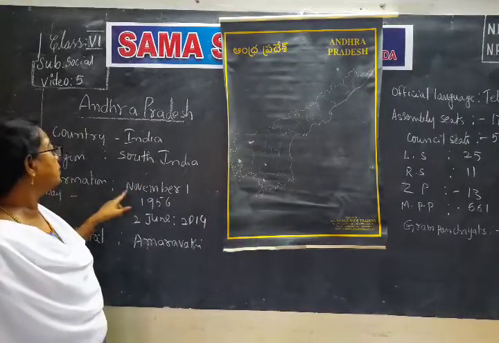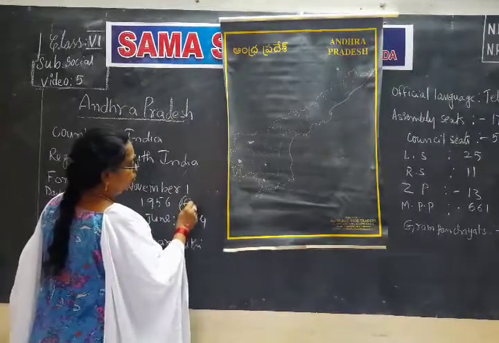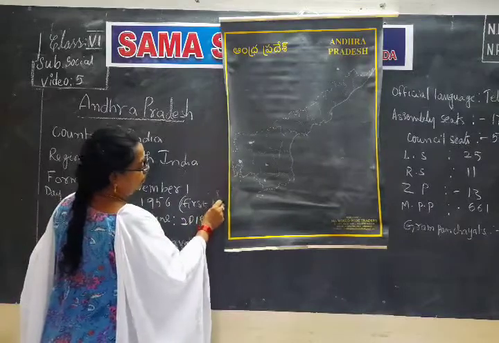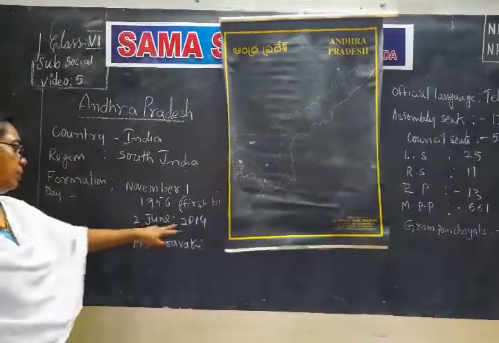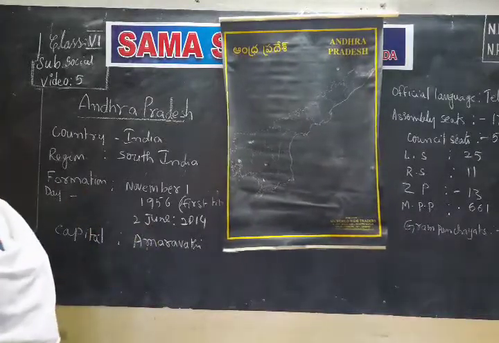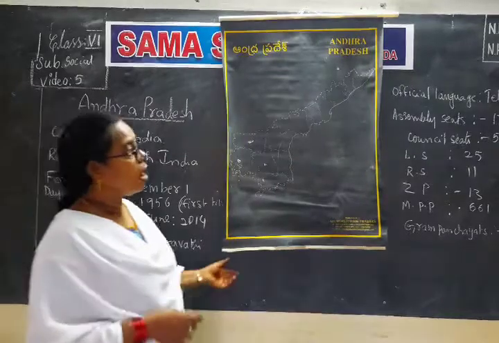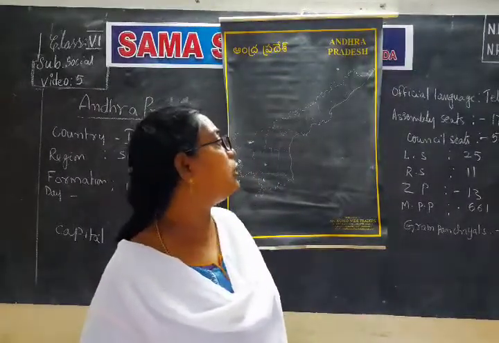The formation was on November 1st, 1956, the first time. Later, on June 2nd, Amaravati in Andhra Pradesh was formed. So what is the official language? Officially we can use the Telugu language.